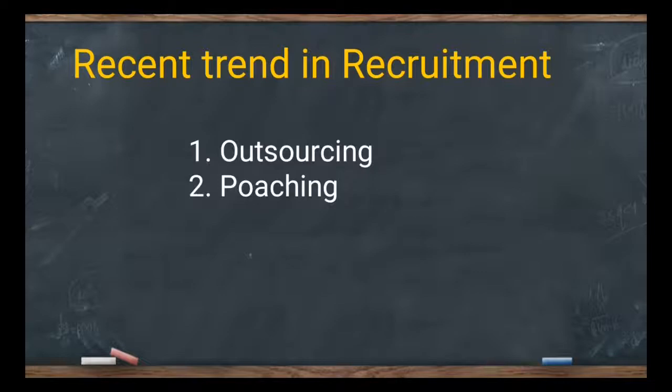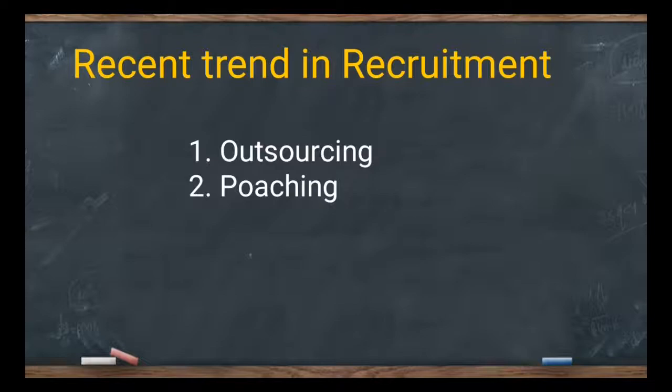If I take companies A and B, they are friends' companies. A is in need of a person. What A will do is approach B company's employees, say for the post of finance executive. I'll go and approach the finance executive in the B organization and get all the information about him, what financial or non-financial benefits are required. I'll talk to them and say, with the higher pay I'll give you, you can come and work for our company. Like that I will get the person from competitive companies.